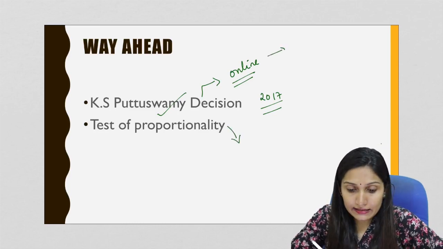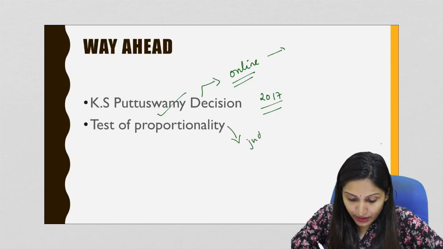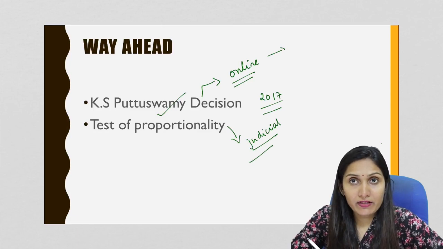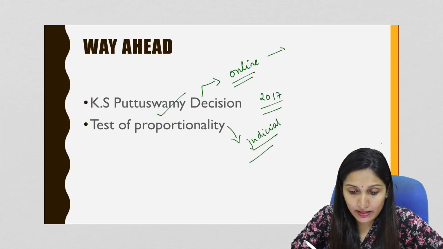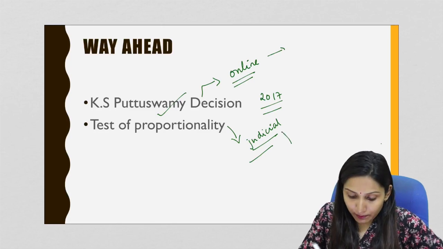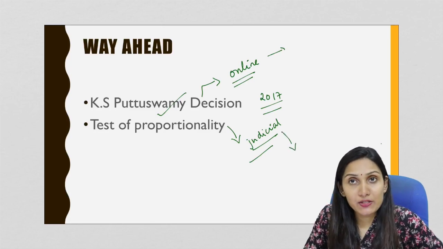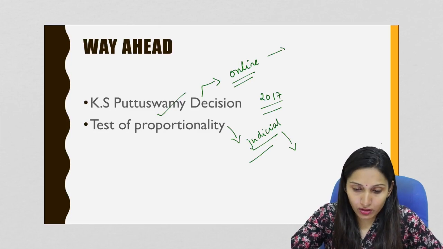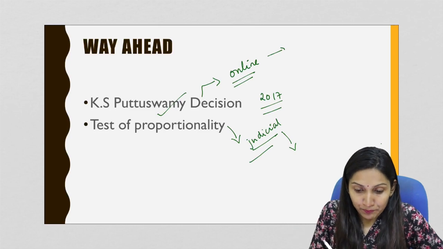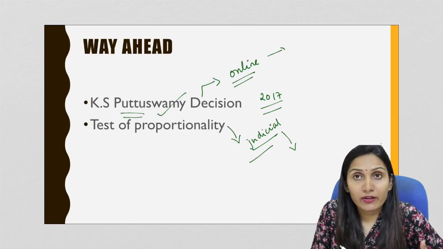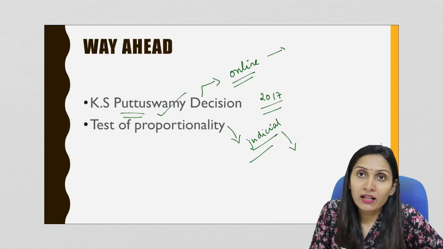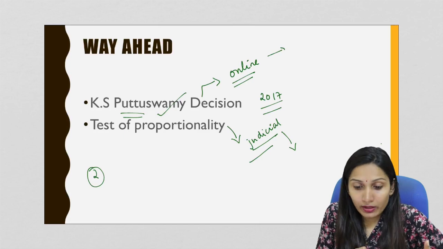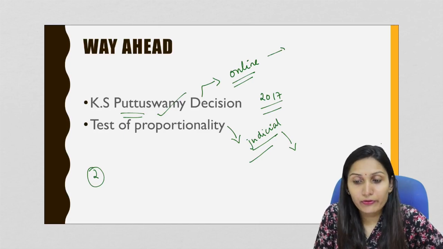The test of proportionality means that the judicial review, or the review by the courts, in cases of administrative action, that is, in cases of state intervention, will require that a body maintain a balance between its action and the purpose for which the powers have been conferred. So this is called the test of proportionality, and in the context of the issues with social media, this is very, very relevant. And secondly, the government should work out a balanced regulatory regime for online content.